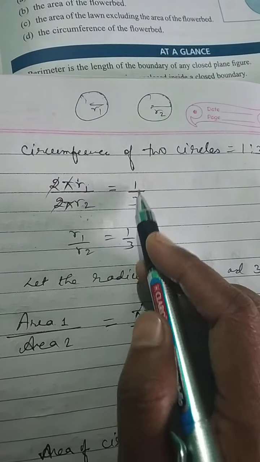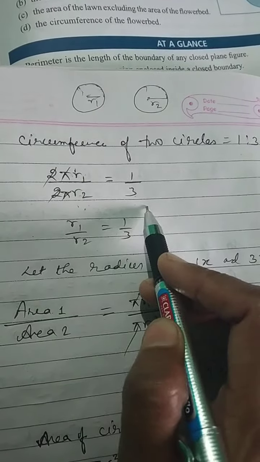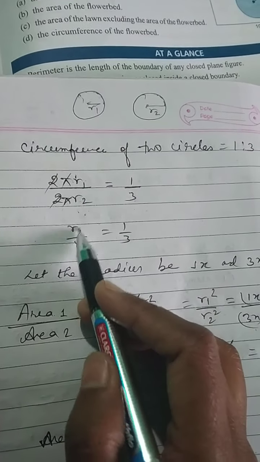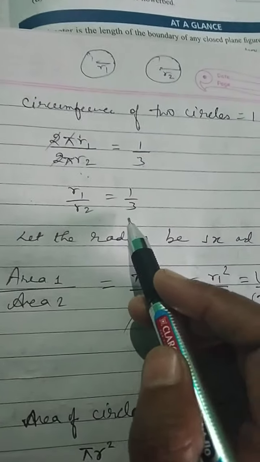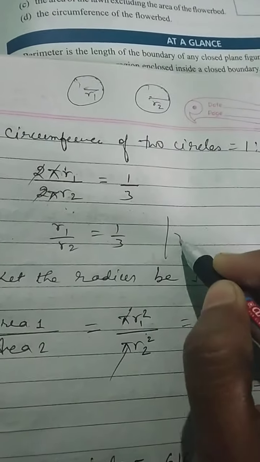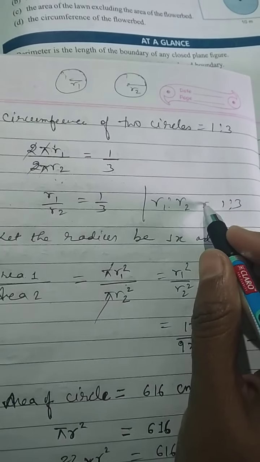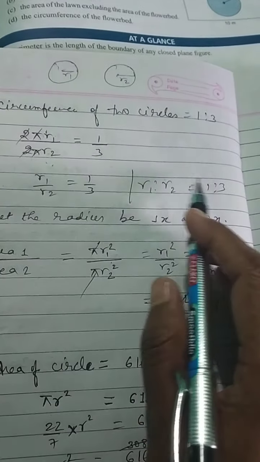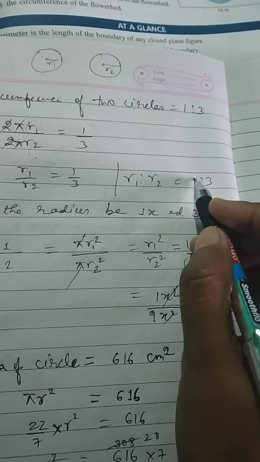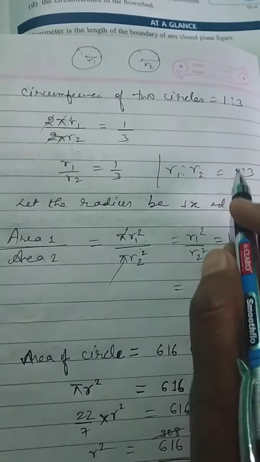Circumference ratio is given 1:3, so can we write it like this? 2 and pi will get cancelled. We will get R1 by R2 is equal to 1:3, means we have got the radius ratio 1:3. So let the radius be 1x and 3x. Okay, radius we have got.